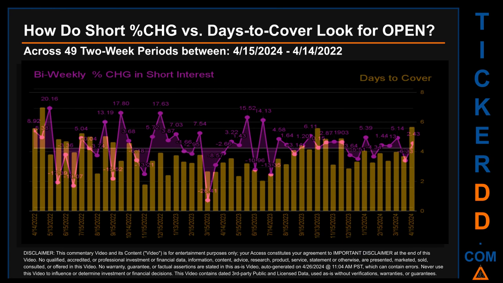Other interesting data points include: the largest percentage increase in short interest was 20.16%. It occurred once on May 13, 2022 settlement date. The largest percentage decrease in short interest found across those 49 2-week snapshots was minus 26.41%. It occurred once on March 15, 2023 settlement date. The average days to cover was about 3.8. The biggest days to cover was 6.98 and it happened once on April 29, 2022 settlement date.